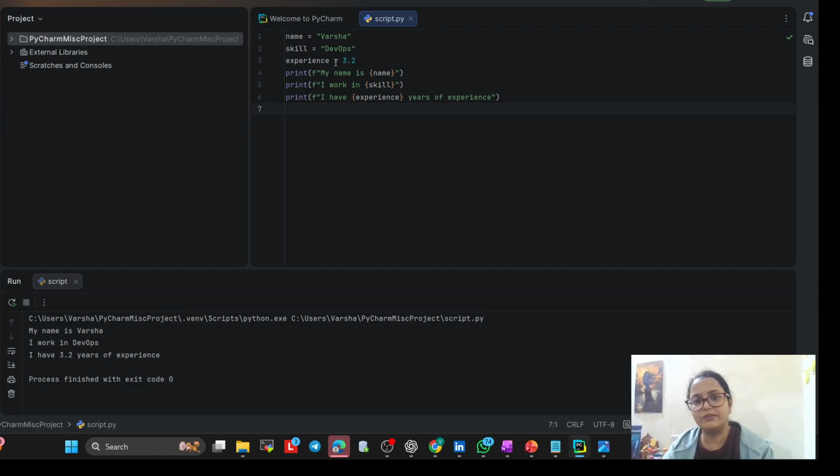See what it is giving. F my name is name means my name is Varsha. Now I work in dash. See why we are using this: for example, if I want to replace, I don't need to replace the full line. My name is Varsha, I work in DevOps, I have 3.2 years of experience.